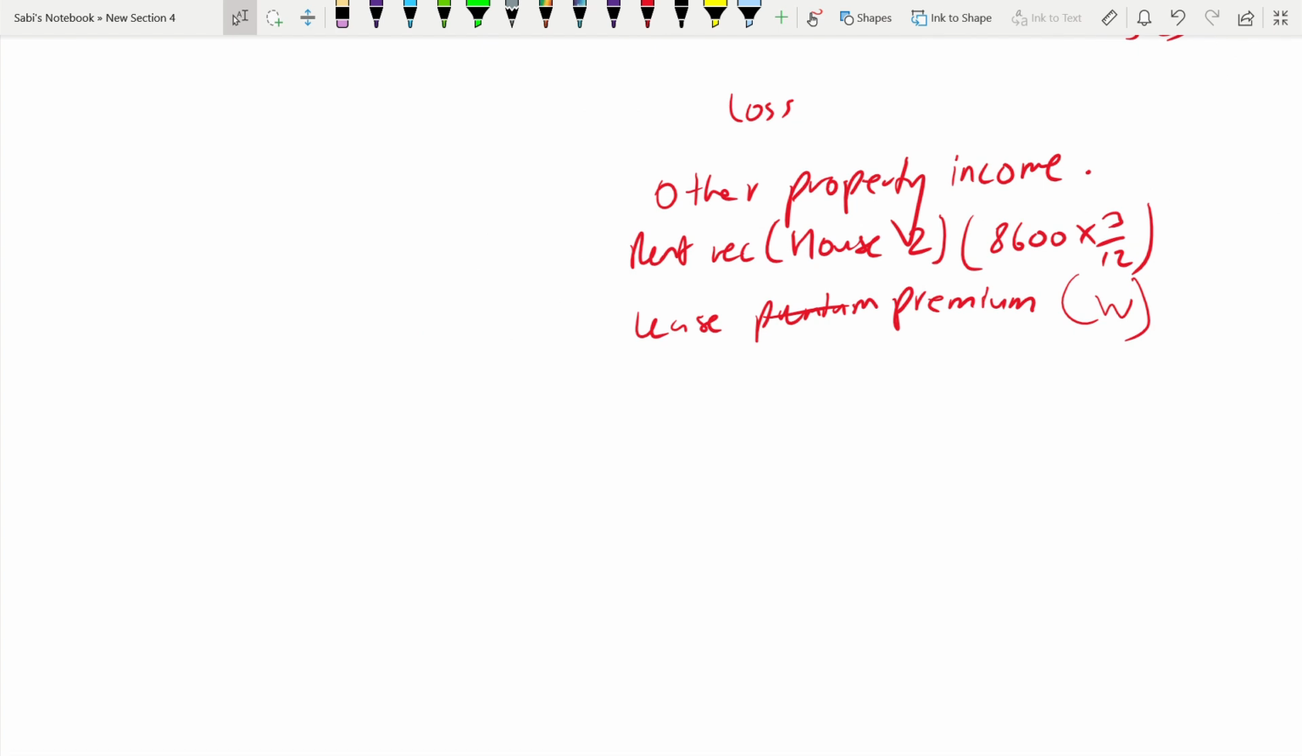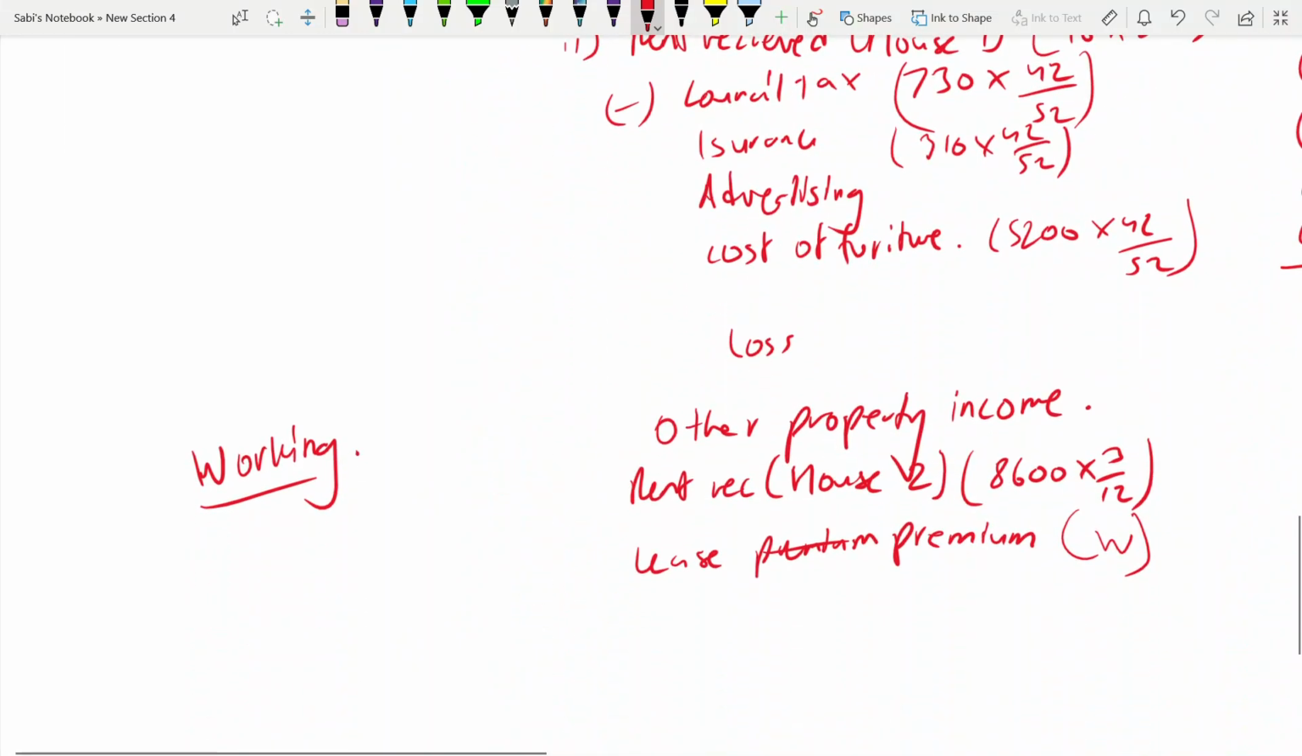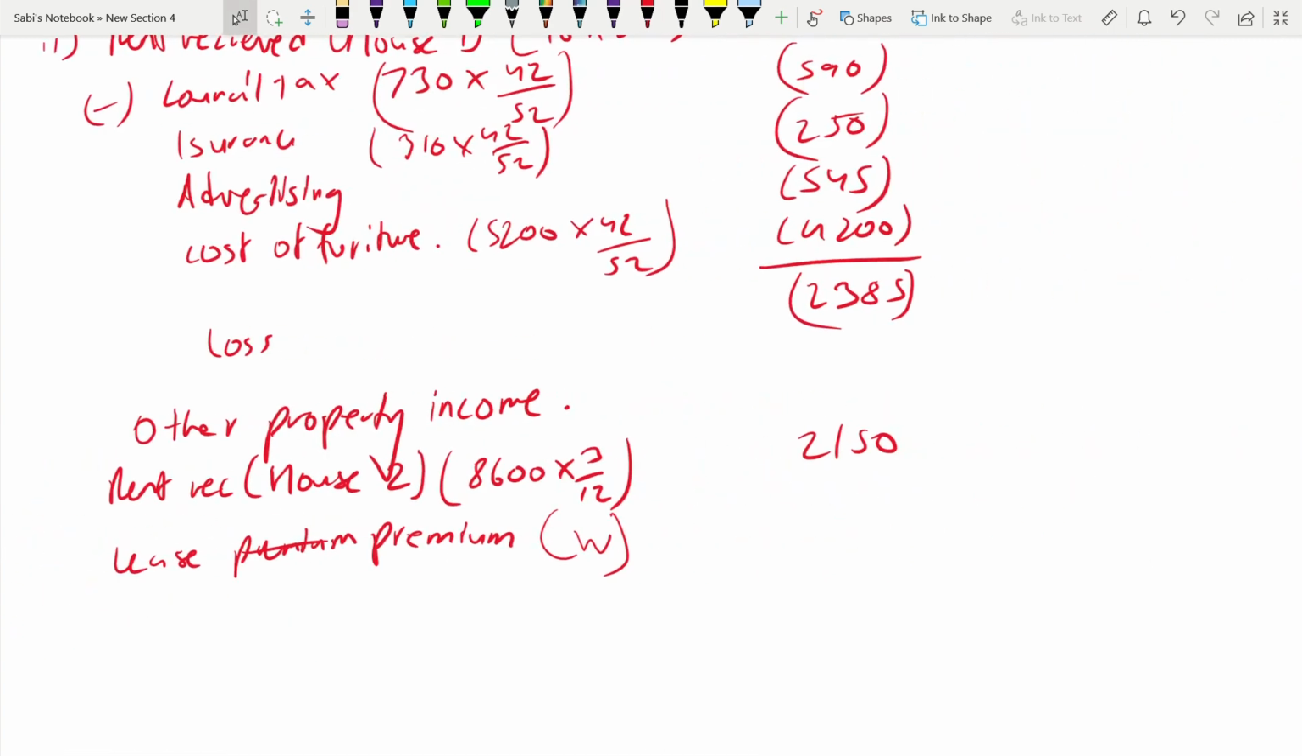Okay, working. Now, so what is the lease premium? Lease premium is 4,000 and it's for 4 years. So according to the working premium multiplied by, we'll do the alternate method, 51 minus 4 divided by 50, which is 3,760. Okay, so 3,760 is the lease premium. This will add with the rent from house 2.